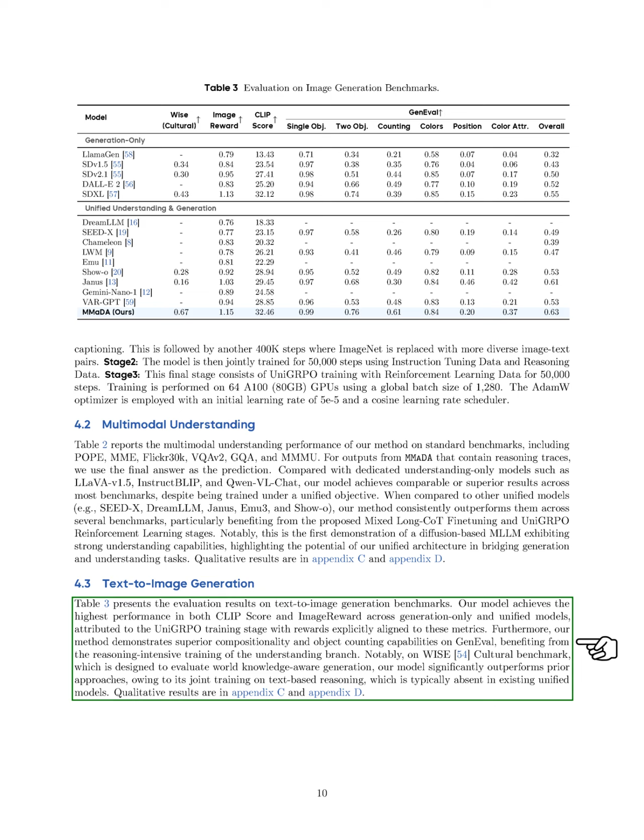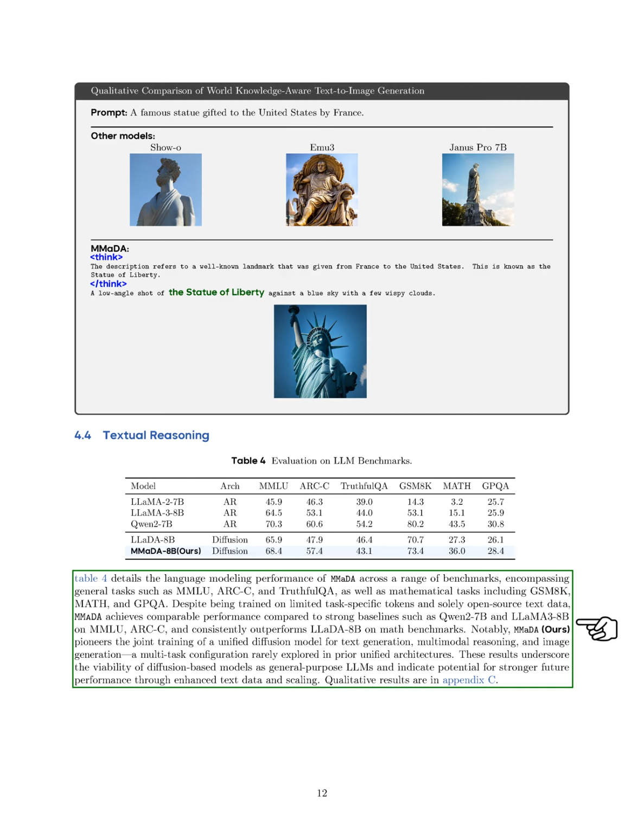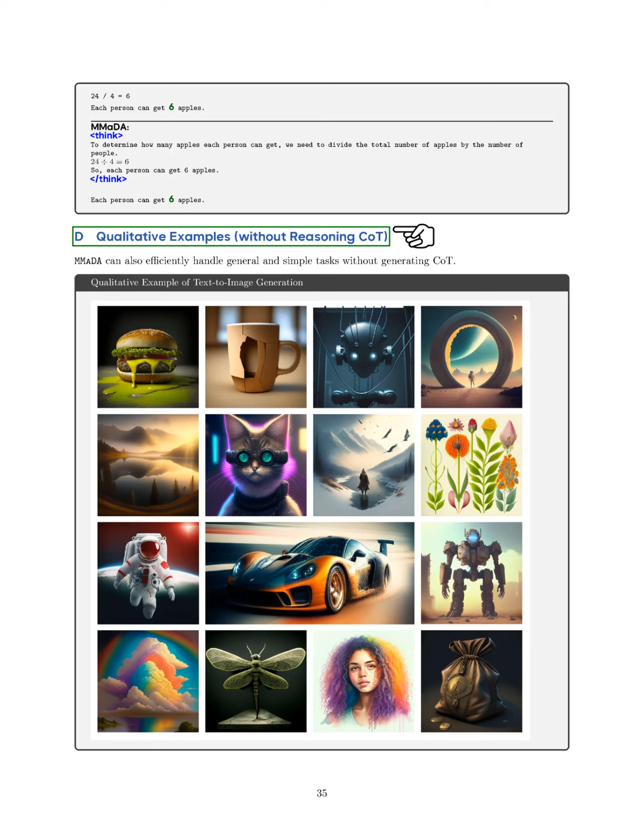For textual reasoning, we detail MMaDA's performance across various benchmarks, including general tasks and mathematical challenges. Despite being trained on limited task-specific tokens and open-source text data, MMaDA matches or exceeds the performance of strong baselines on general tasks and outperforms LLaDA 8B on math benchmarks. Our approach of jointly training a unified diffusion model for text generation, multimodal reasoning, and image generation is a novel configuration. These results highlight the potential of diffusion-based models as versatile language models and suggest that future improvements could lead to even better performance.